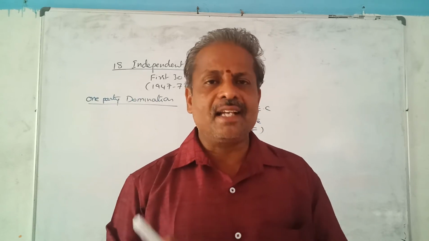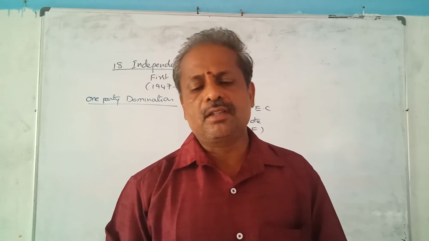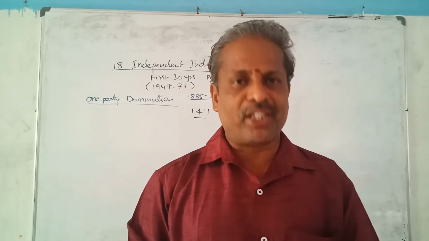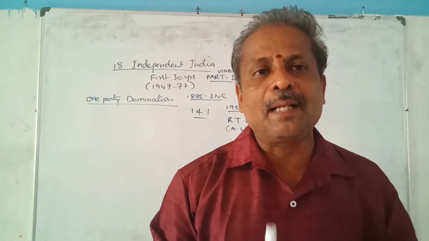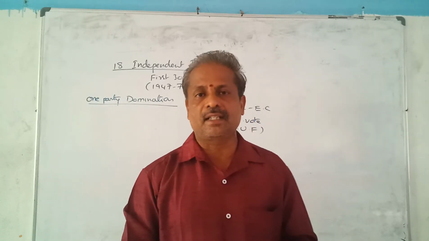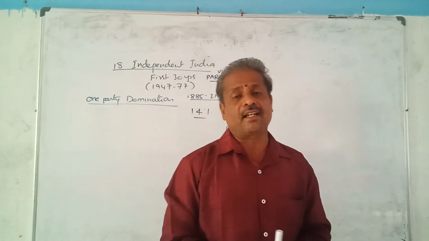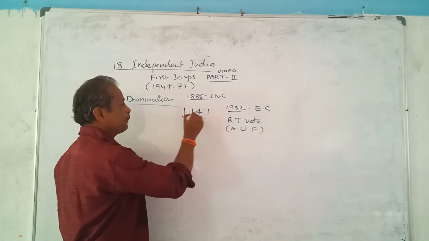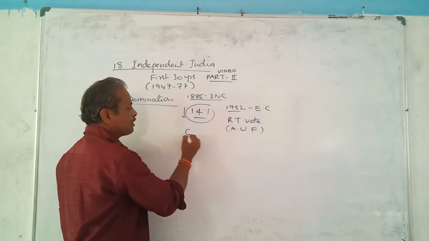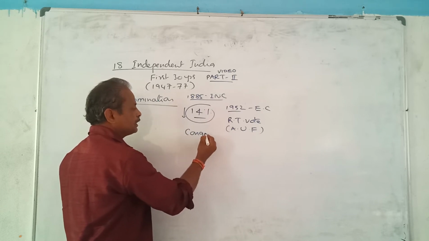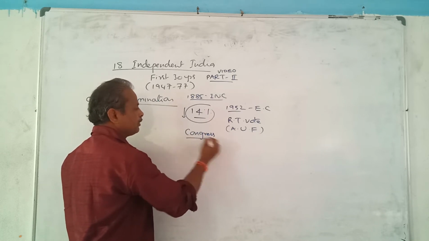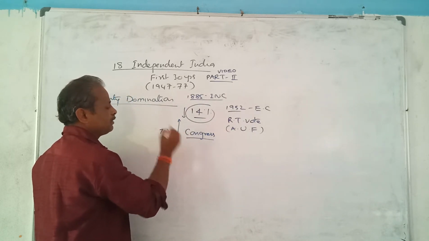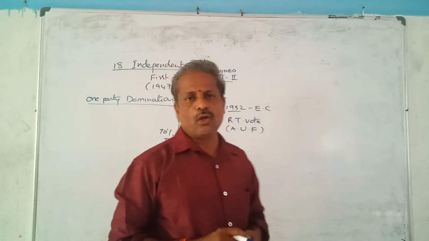It means all this explains the improper idea Indians had about elections. That's why only 14% of people participated in the election and exercised their right to vote. So a very small percentage of people participated. The Congress party alone secured at least 70% of the seats in Lok Sabha.